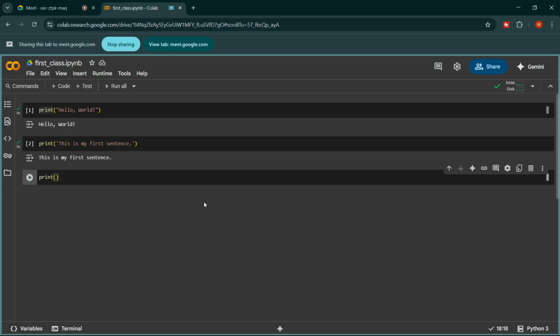Look. In fact, there is no difference between single quote or double quote. First of all, let's make this clear that there is no difference between single quote and double quote while we are using them in Python, right? So look, what is single quote? If I write this way, you can see that both the quotes are single.